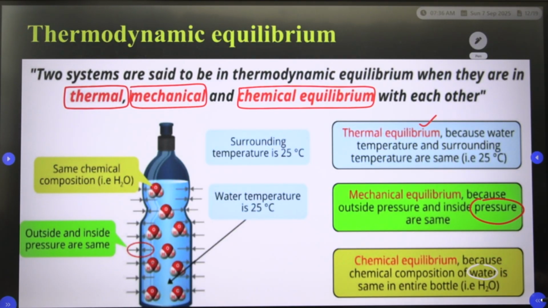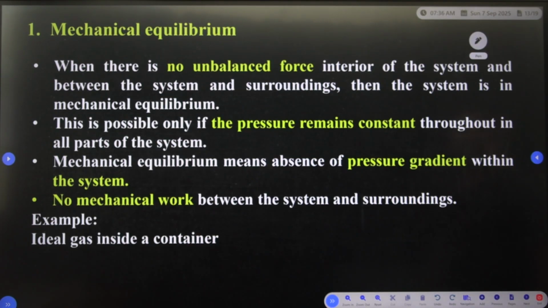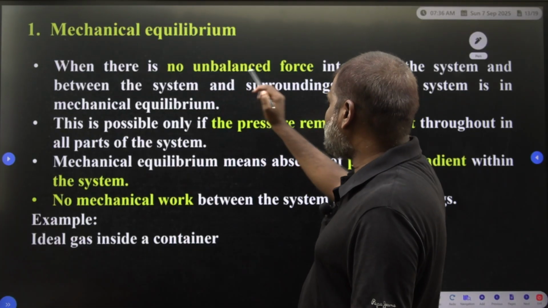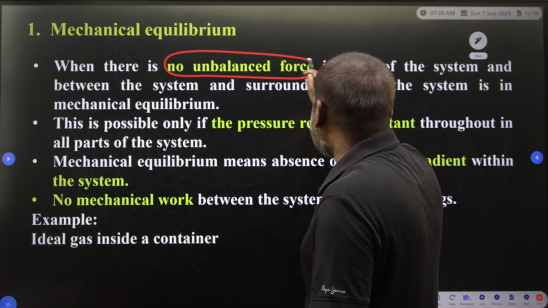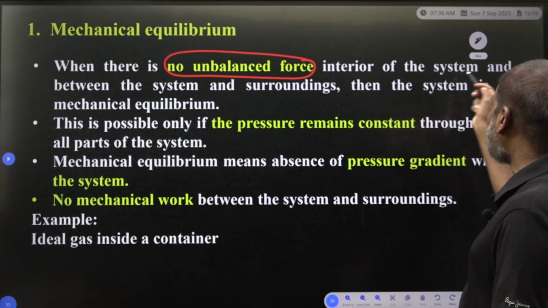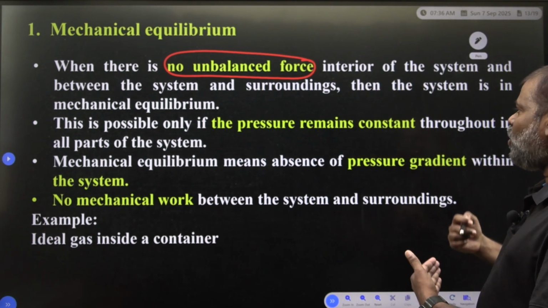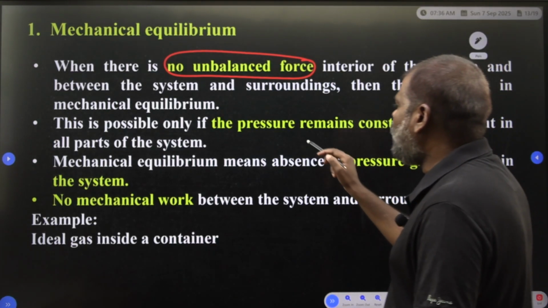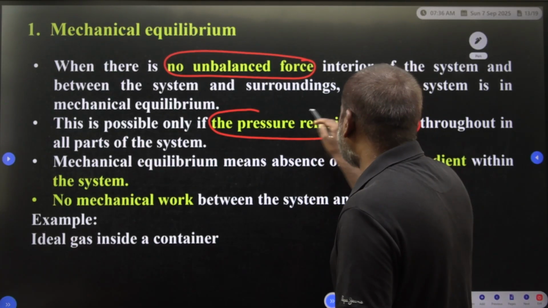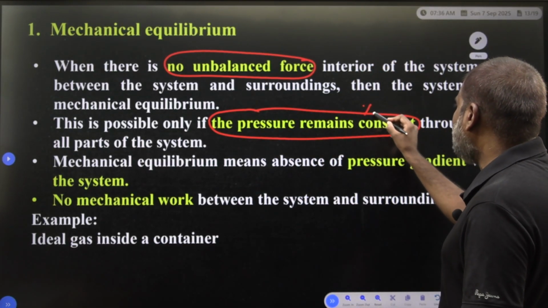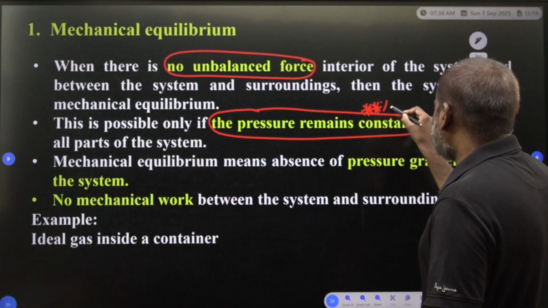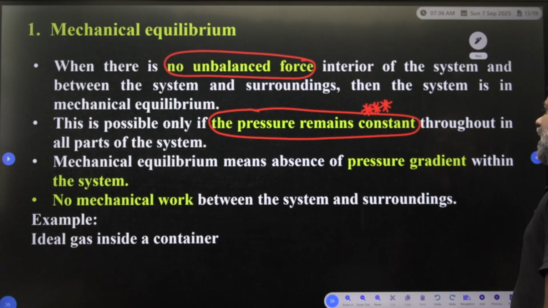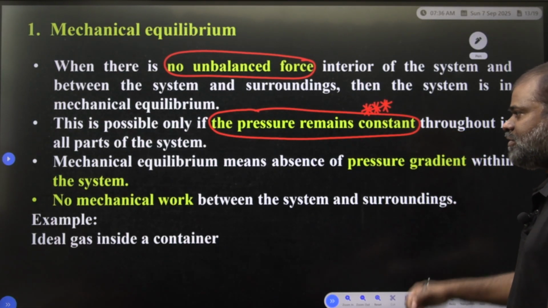So that's why that system is in chemical equilibrium. Now once again, you have to see what mechanical equilibrium is. When there is no unbalanced force in the interior of the system and between the system and surroundings, then the system is said to be in mechanical equilibrium. This is possible only when the pressure remains constant. This is very important. Mechanical equilibrium can be expressed in terms of which parameter remaining constant? The pressure remains constant throughout all the parts of the system.